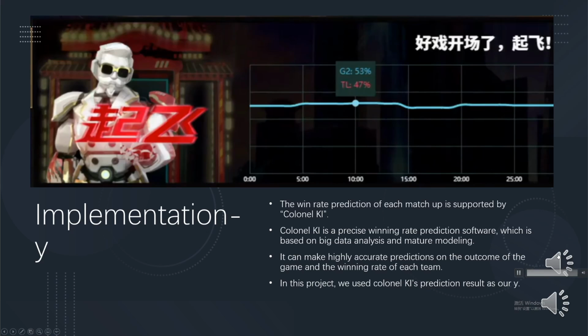In this project, I used Kernel KI's prediction result as our Y matrix. From the picture above, you can see the win rate predicted by the Kernel KI. The win rate of G2 is 53%, and the win rate of Team Liquid is 47%.